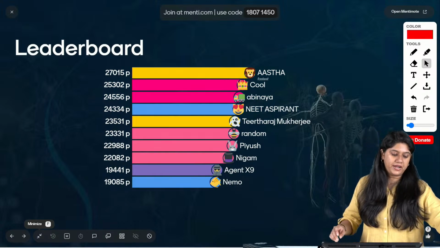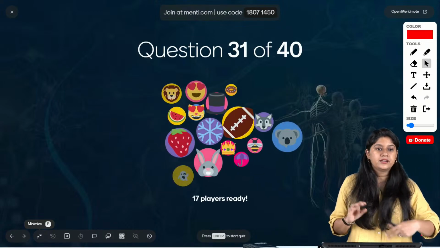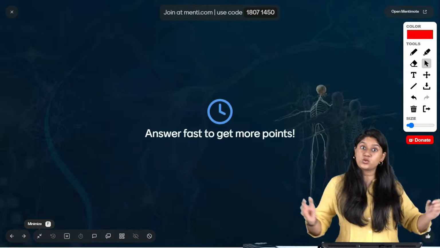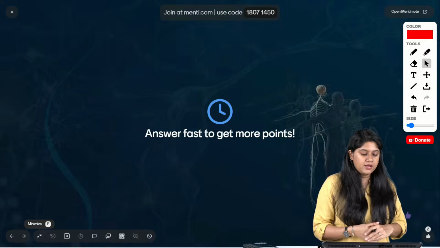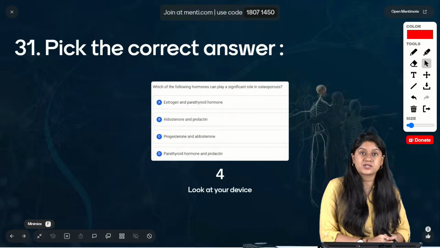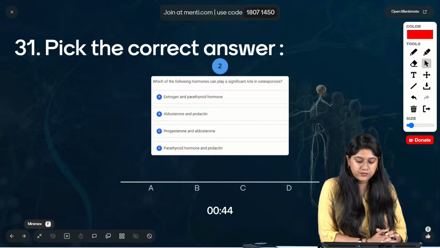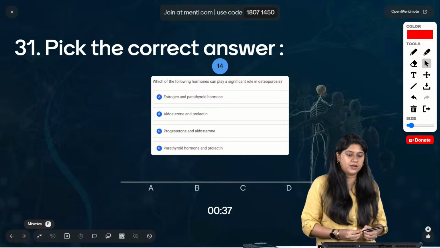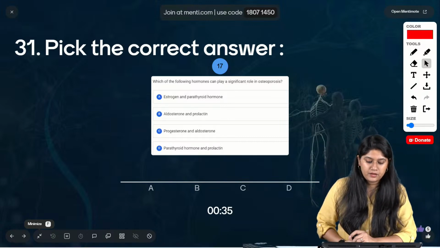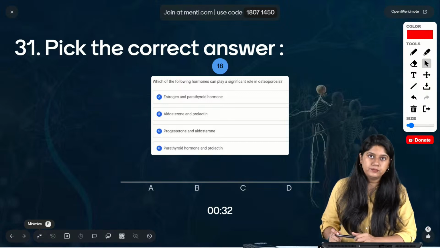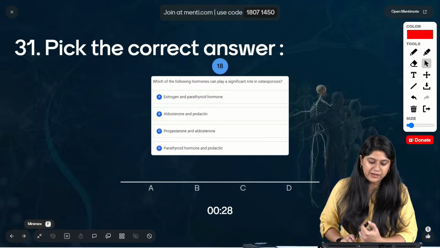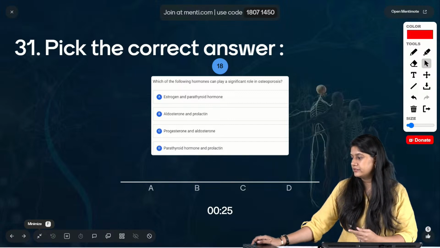So let's move ahead, and let's take a look at the last 10 questions from these 3 chapters altogether. Here we have question number 31 on our screen. Which of the following hormones can play a significant role in osteoporosis? Estrogen and parathyroid hormone, aldosterone and prolactin, progesterone and aldosterone, or parathyroid hormone and prolactin.